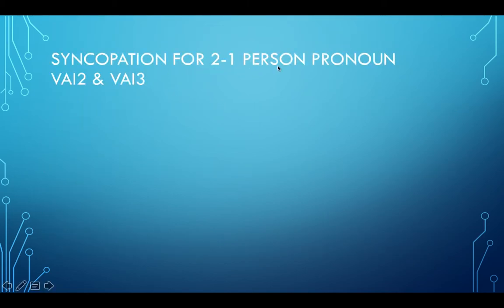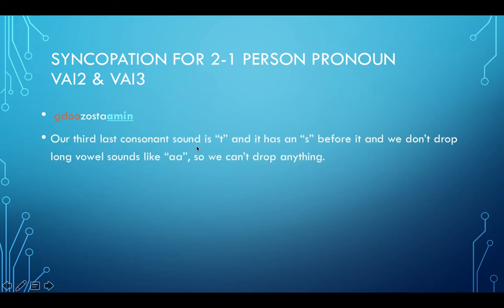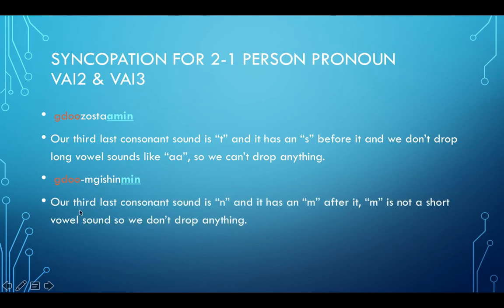Syncopation for the 2-to-1 person pronoun, VAI2 and VAI3. So we got gadozostamin. Our third last consonant sound is T, and it has an S before it, and we don't drop long vowel sounds like ah, so we can't drop anything. So T is third last, S is in front of that, and we got ah right after that. Then we got Gdomgishinmin. Our third last consonant sound is an N sound right here. It has an M after it. M is not a short vowel sound, so we don't drop anything.